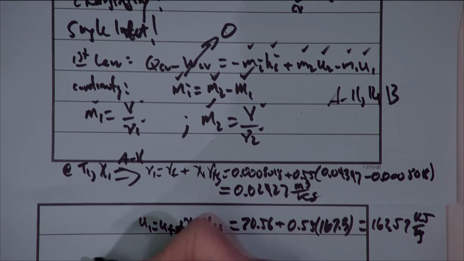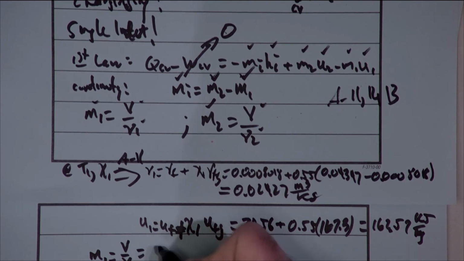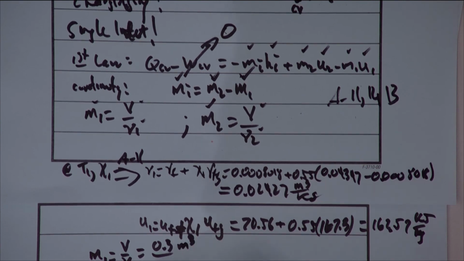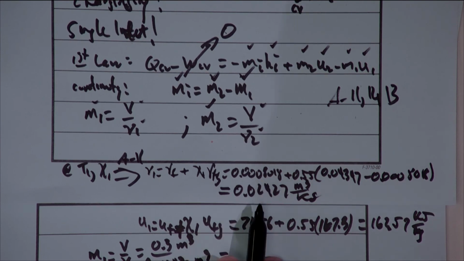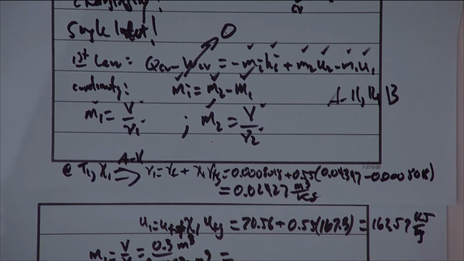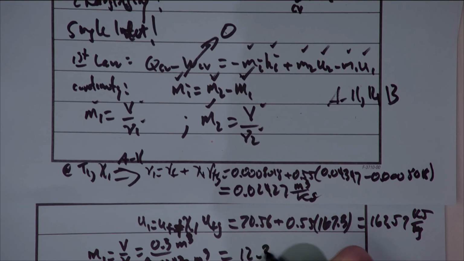As long as we have it, we might as well find the mass. So M1 is the volume, 0.3 cubic meters, divided by the specific volume above. And we go through our math and find out, by the way, again, this is kind of sloppy because V1 is just so directly above. Nonetheless, we get a mass of 12.36 kilograms.